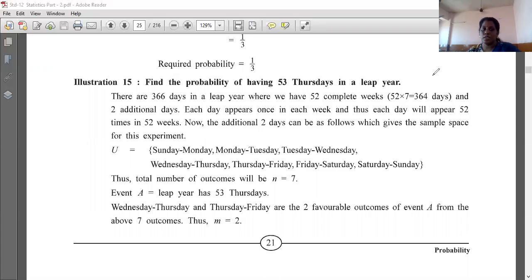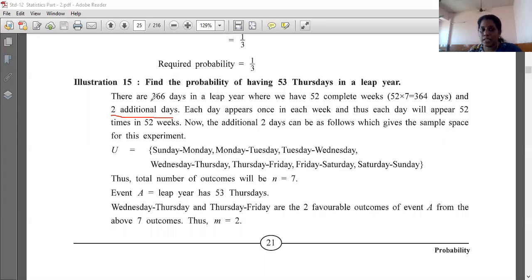Okay. Now see. Now find the probability of having 53 Thursdays in a leap year. Normally, there are 366 days in a leap year, where we have 52 complete weeks. So 52 into 7 comes to 364 days and 2 additional days. I have explained this on the basis of this calculation.